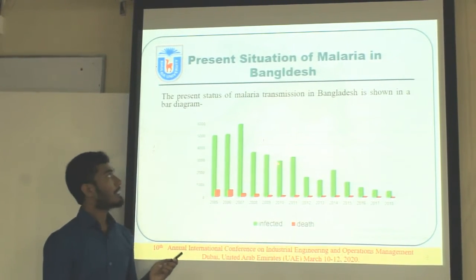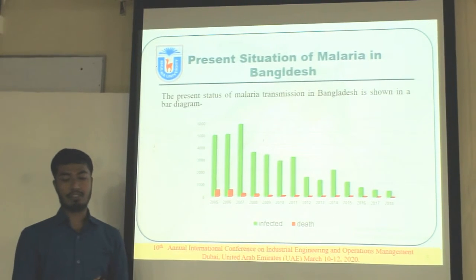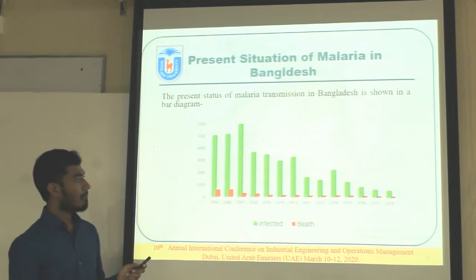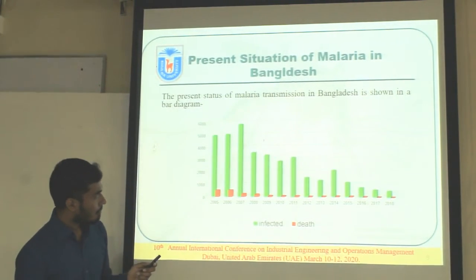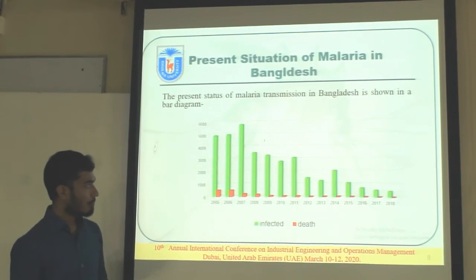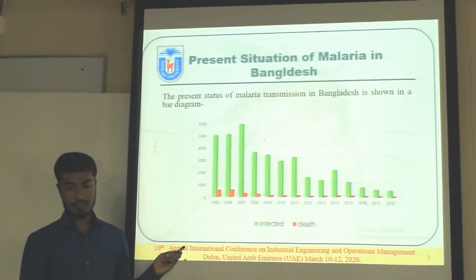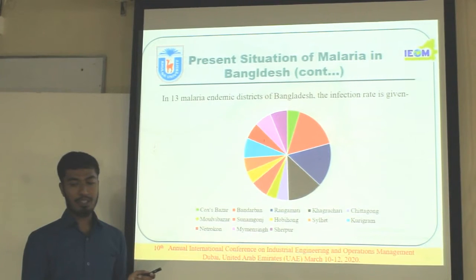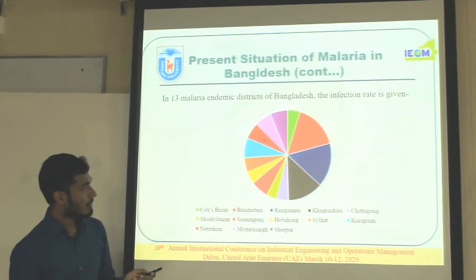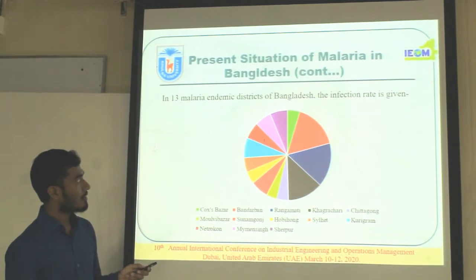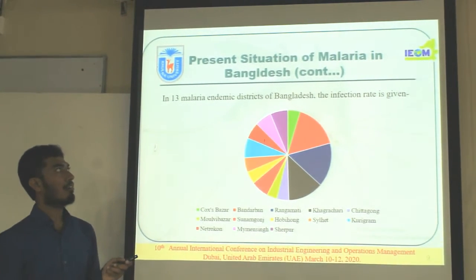This is the present situation of malaria in Bangladesh. Here we see that in 2017 there were the maximum infected people in Bangladesh, and in 2016 the maximum dead people in Bangladesh. Here we see in the diagram the 13 malaria endemic districts of Bangladesh. This is Bandarban, this is Rangamati and Khagrachari. These are the more endemic districts of Bangladesh.